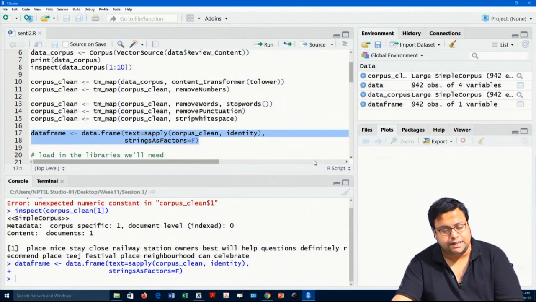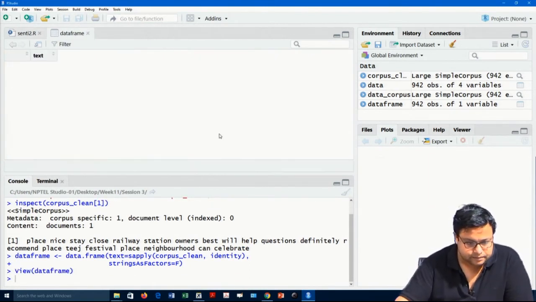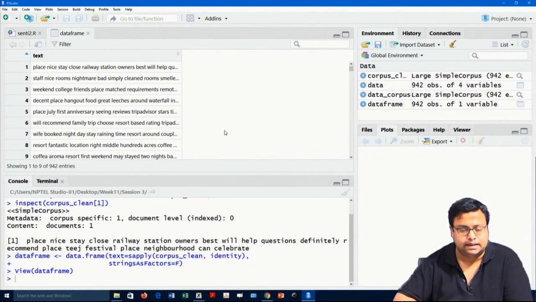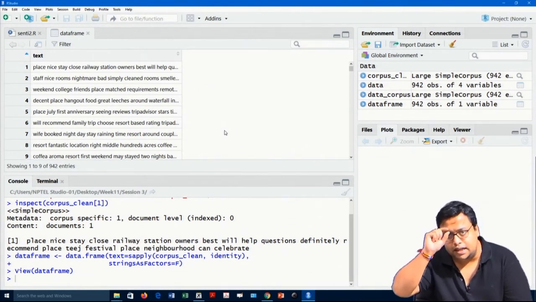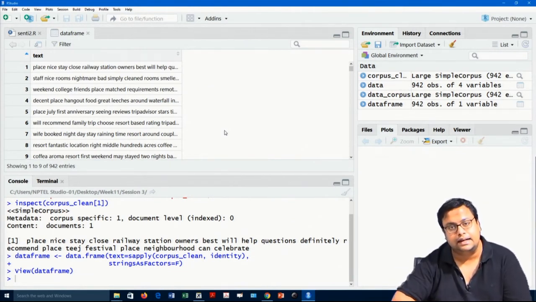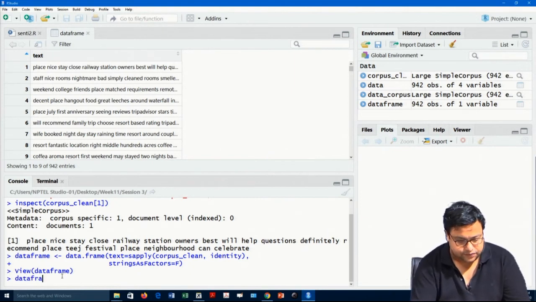So, now that I have changed it, I got this. See, here I have a data frame of 942 observations, where each observation, each cell, is a cleaned text file. There is no punctuation there, no capital letters, and nothing else. So, the data frame is a data frame.